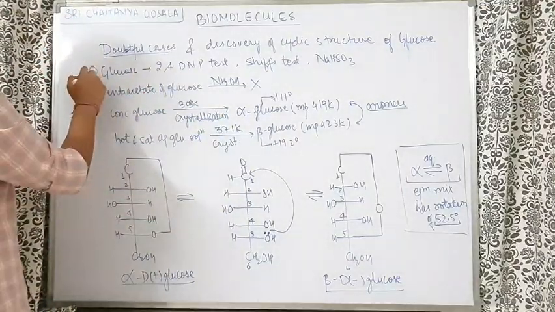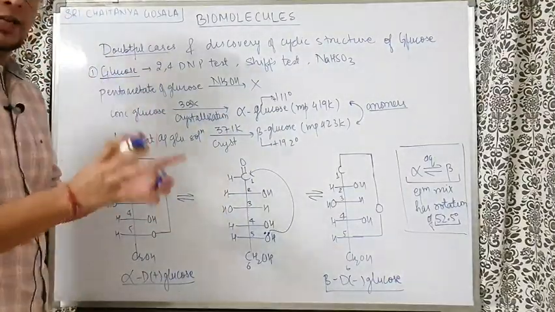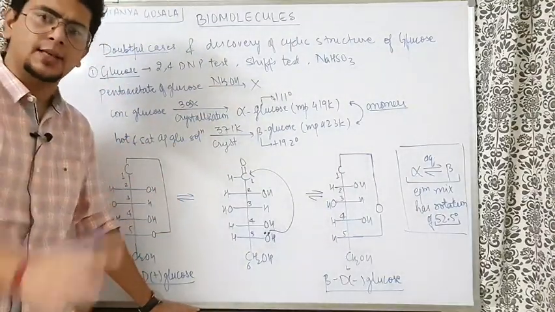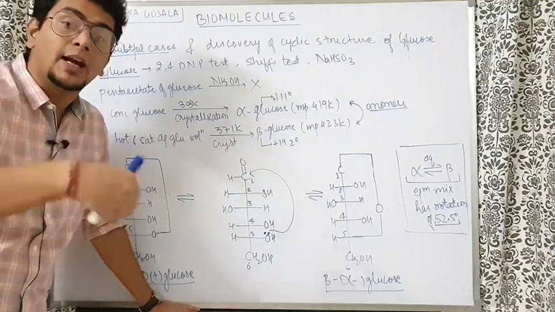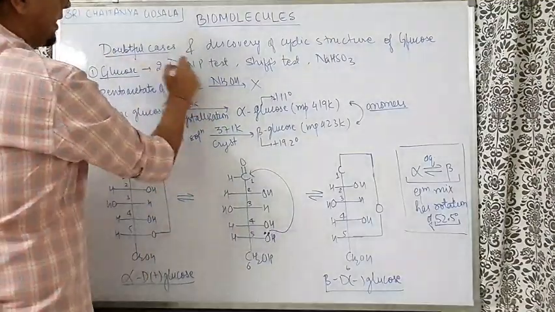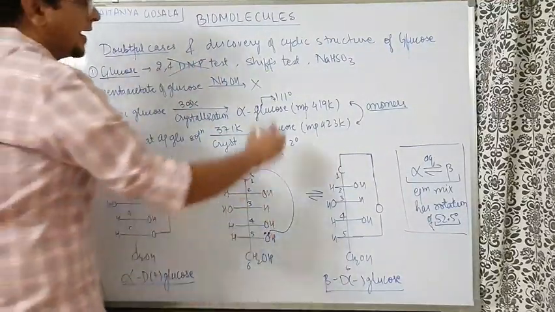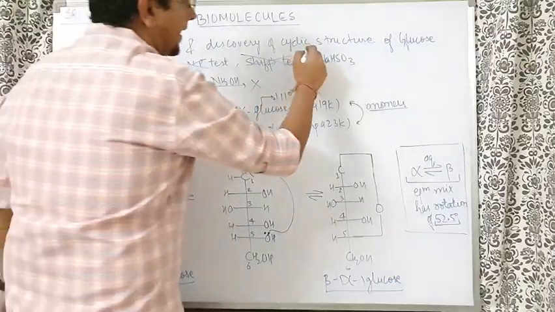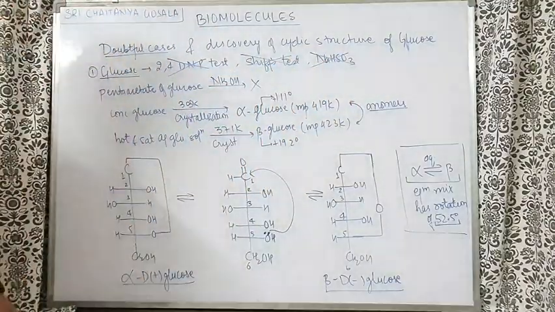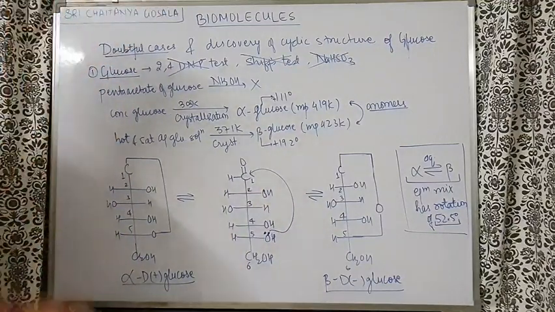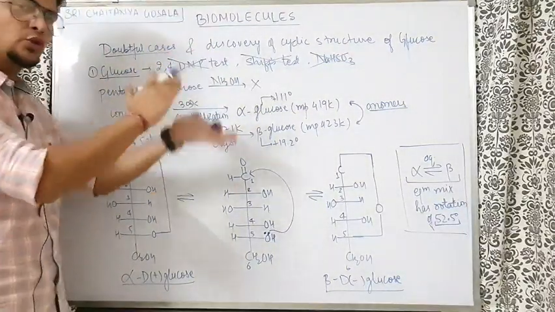For example, number 1, the first thing that happened: glucose contained an aldehyde group. So people were very happy. Chalo, theek hai, aldehyde group we have done. We have seen the aldehyde group is there. So they started running the tests of aldehyde on glucose. But they found that 2,4-DNP does not react with glucose. Schiff reagent does not react with glucose, Schiff test is not coming up. NaHCO3 does not react with glucose to form the addition compound. So bhaiya, all these tests of aldehyde are not shown by glucose.